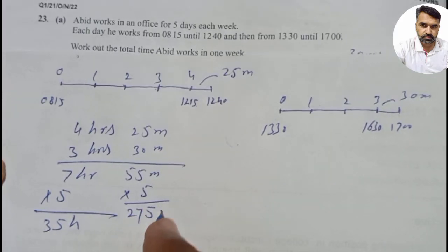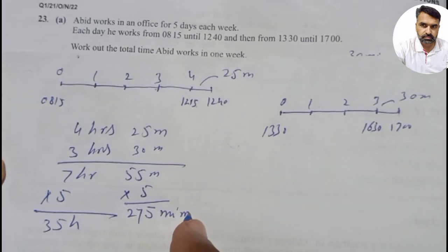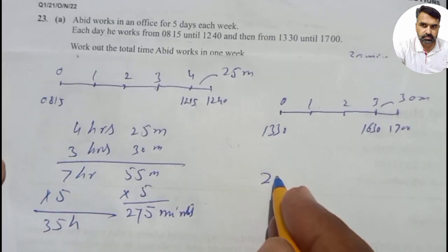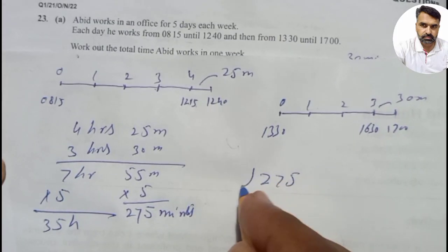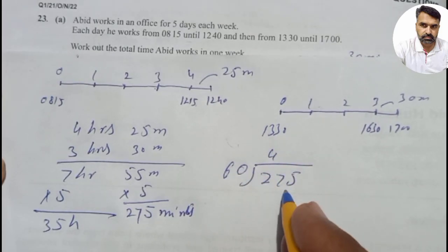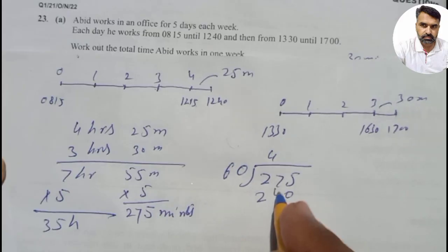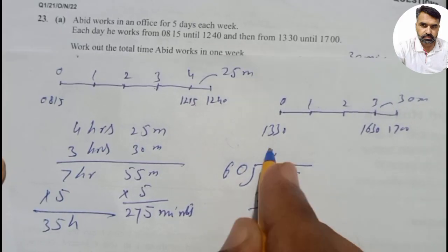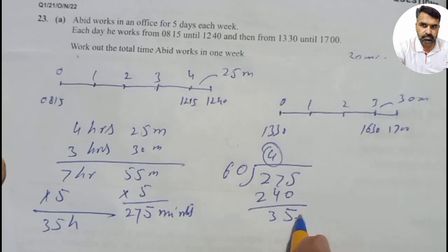These are 275 minutes. Now we will convert these minutes into hours as well. So we will divide 275 by 60. 6 4s are 24, and the remainder is 35. So it is 4 hours and 35 minutes.